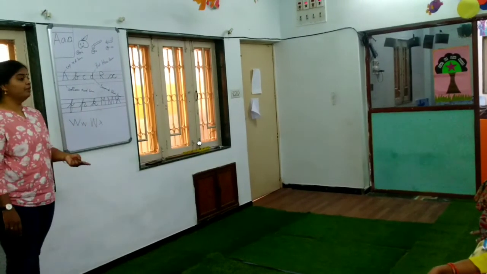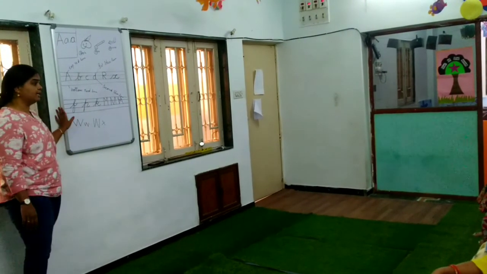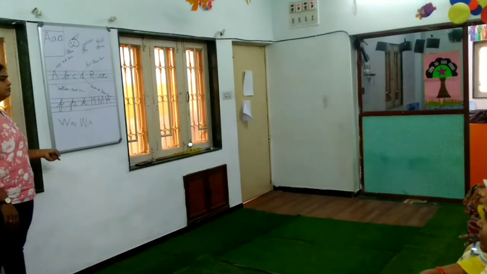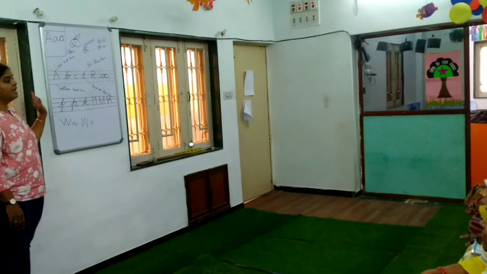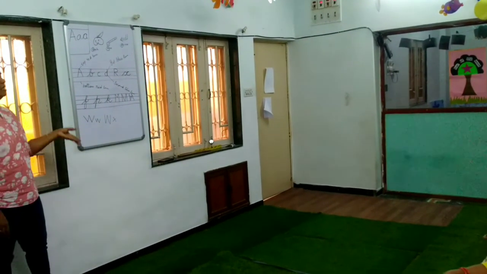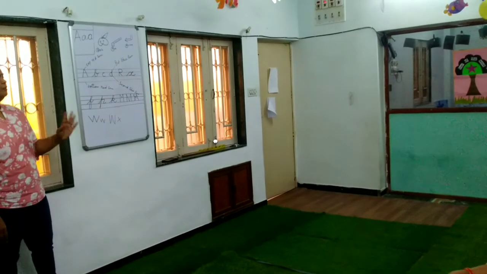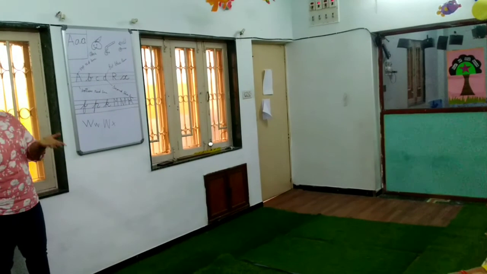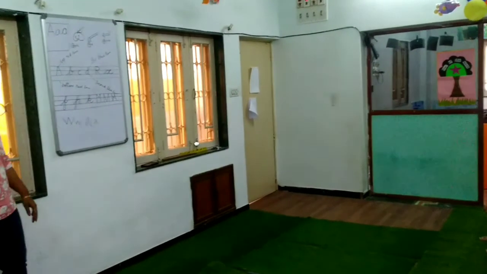Nowadays the system is going to change. It will not be a 45 minute class. 15 minutes we have to take to the projector room. From there we have to bring the children. 10 minutes will be for written work, and the last 10 minutes for orals for each subject. English will be like this, Maths also the same way, and Hindi also the same way. Apart from this, they have co-curricular activities, for which we send them to the periods. We used to follow it like that only.